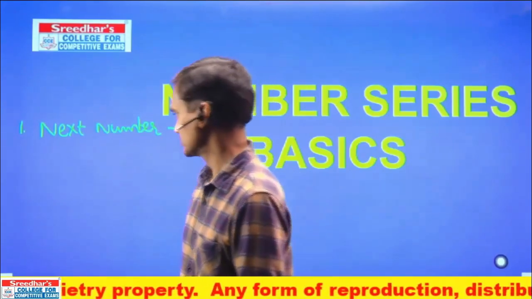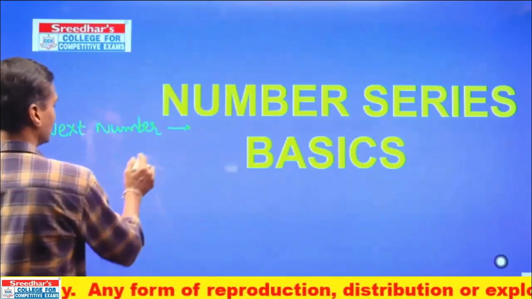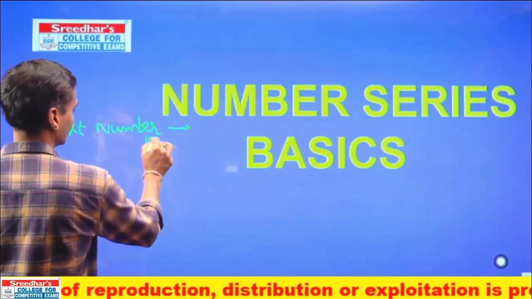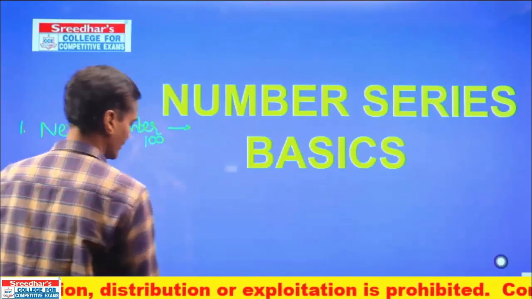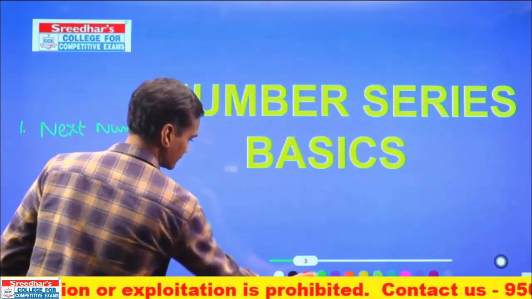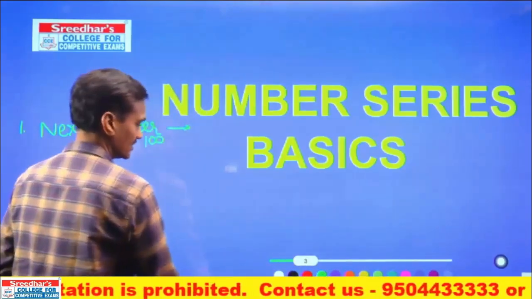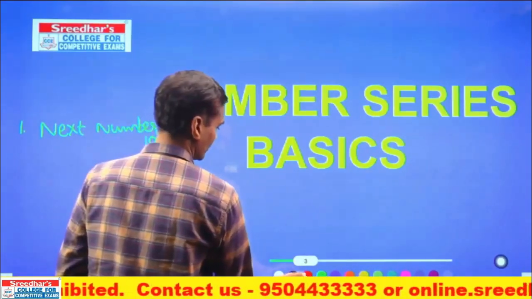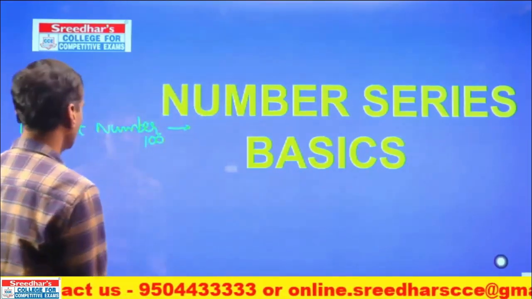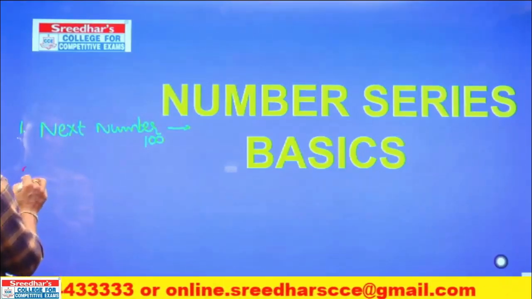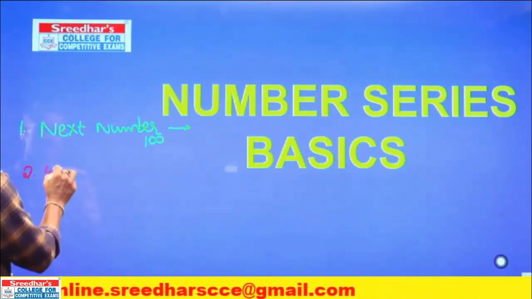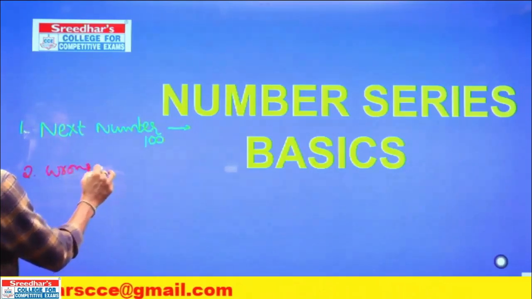In the exercise we are going to discuss around 100 questions on this model itself. Then the second model after this will be the wrong number in the series.